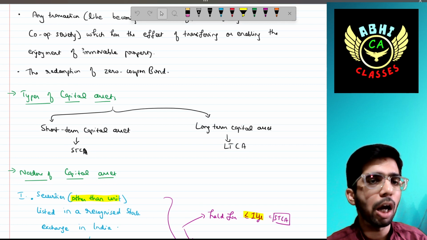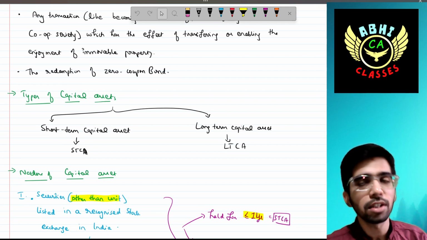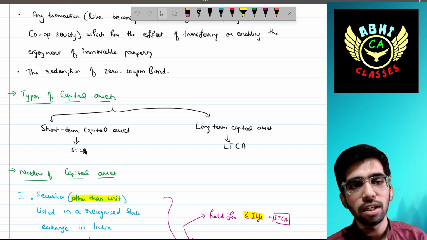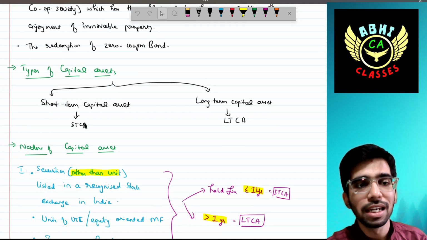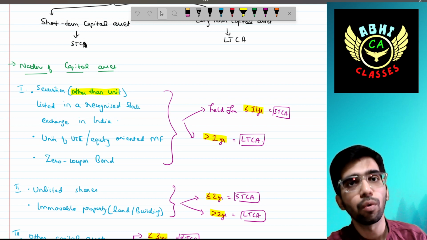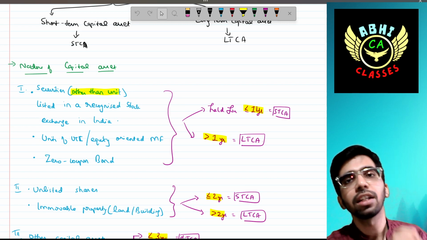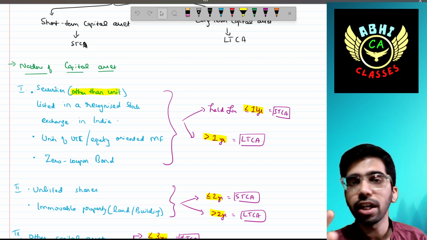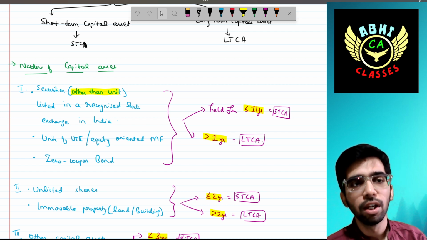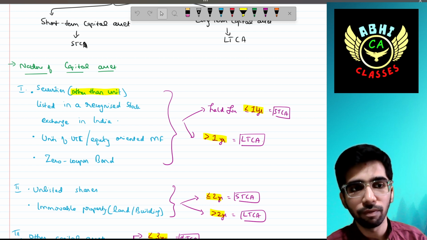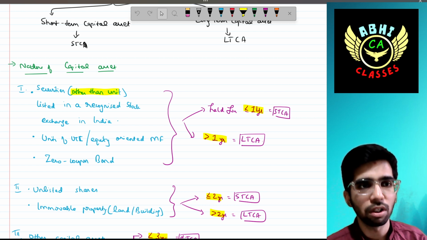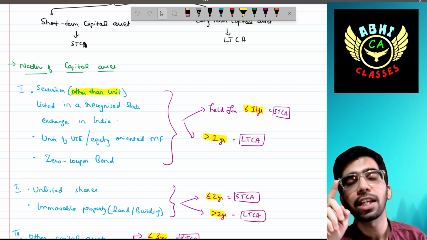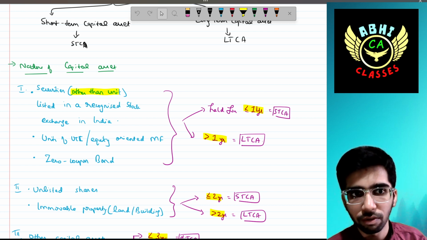The types of capital asset: we have discussed the short-term capital asset and long-term capital asset, the STCA or LTCA. Now the nature of capital asset: in which situations we classify the capital asset as long term or short term. First, we'll see three categories. Number one, the securities other than units. Other than units means other than mutual funds, listed in a recognized stock exchange. In simple terms, it is stated as listed equity shares.